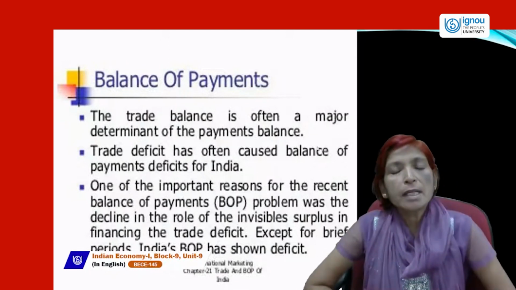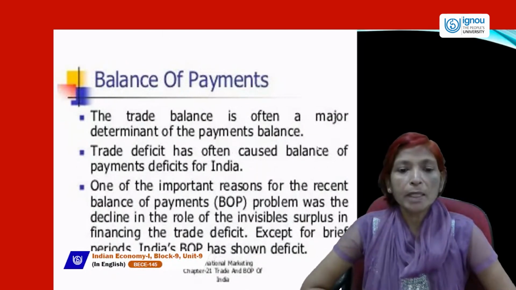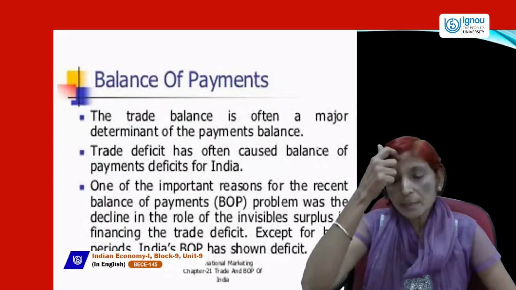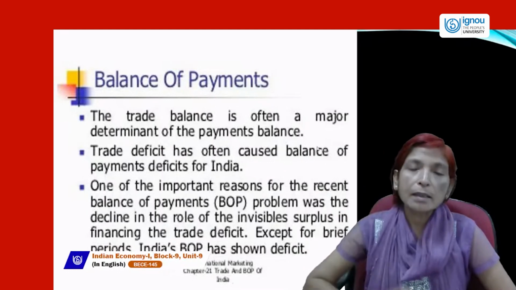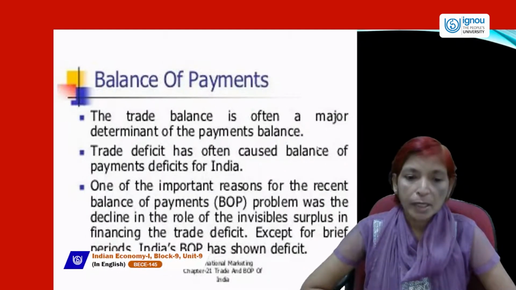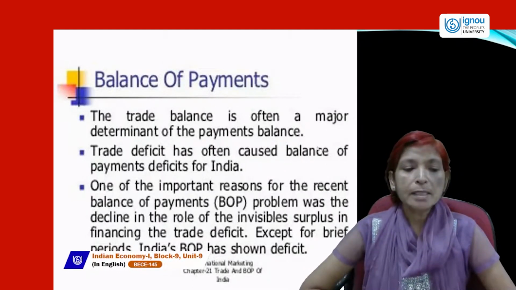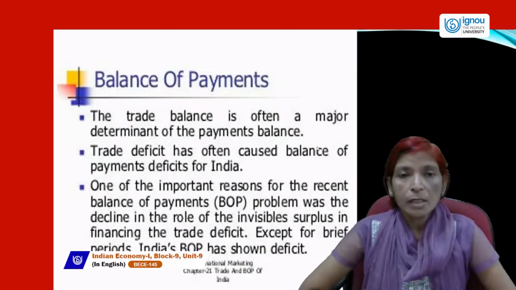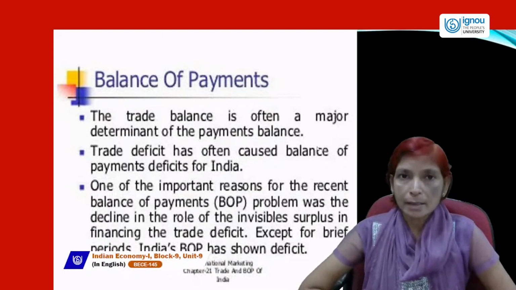One of the important reasons for the recent balance of payment problem was the decline in the role of invisible surpluses in financing the trade deficit. Except for brief periods, India's BOP has shown deficit. Generally, India's balance of payment remains in balance only in an accounting sense, but not in a practical sense.